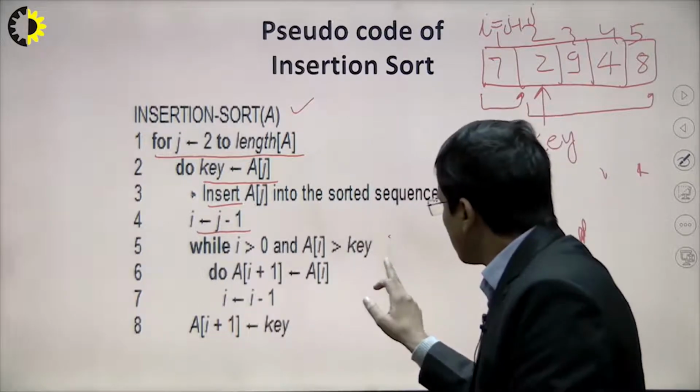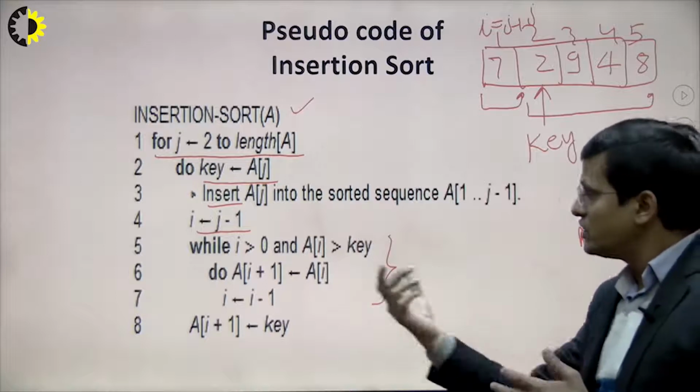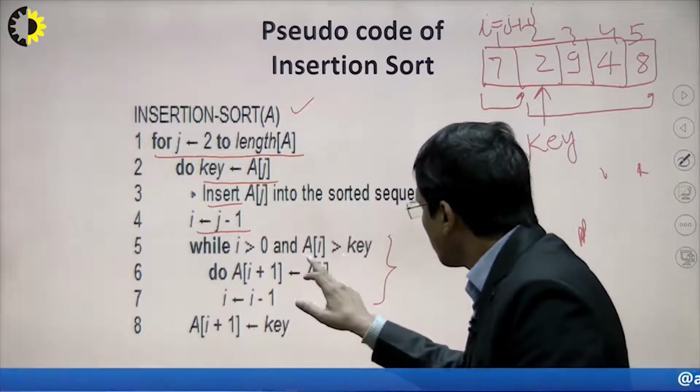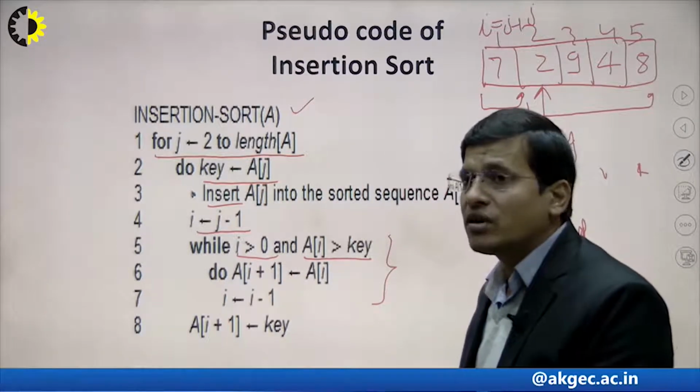Similarly, these are the steps of the inner loop, which we use for shifting. This is the comparison condition, and this one is for when we don't have any element left for comparison.